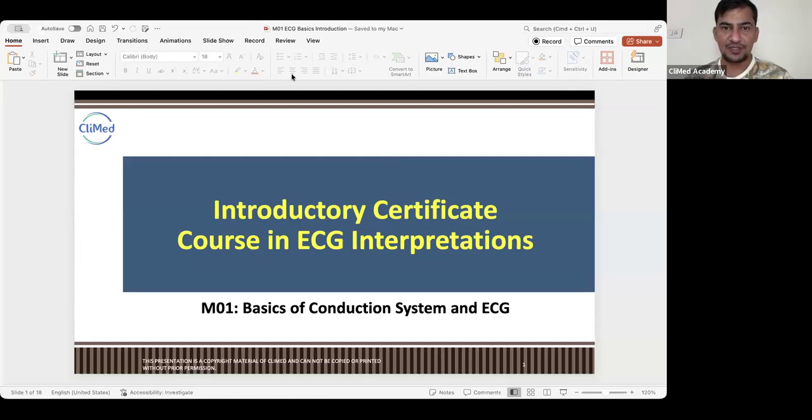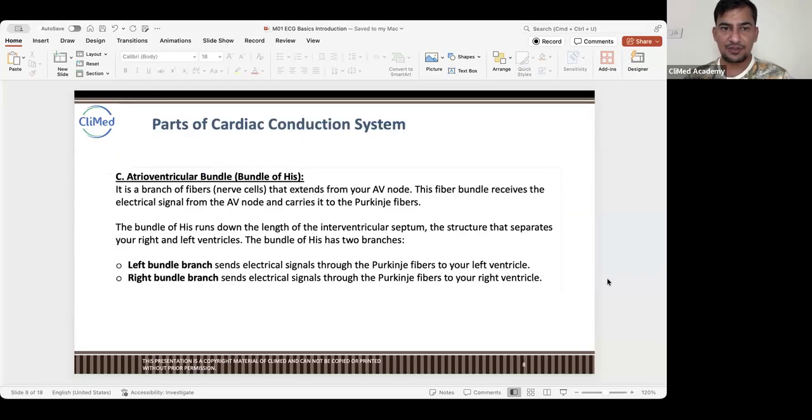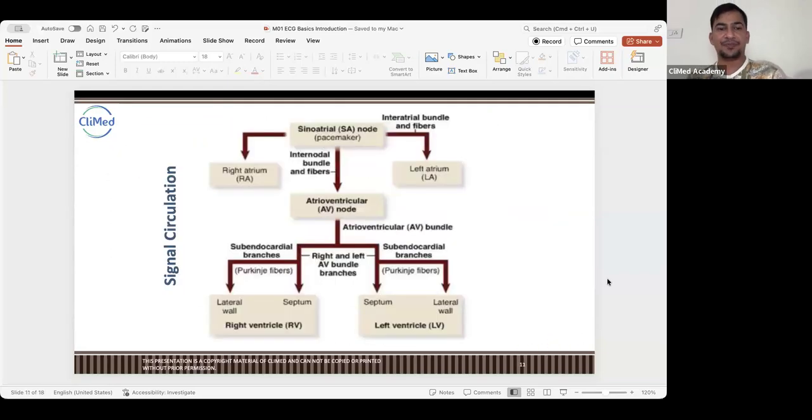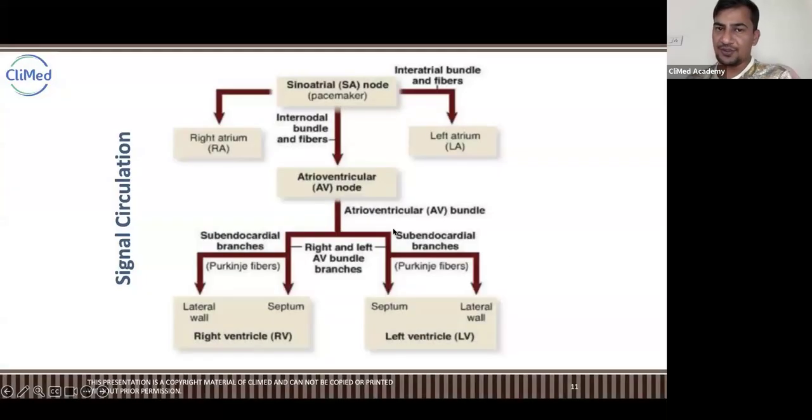Okay, so let's start. Guys, in the last class we were here, how the circulation system works in the body. From the SA node to the AV node, covering both the atria, and then from the AV node to the left and right bundle branches, which are subendocardial bundles.